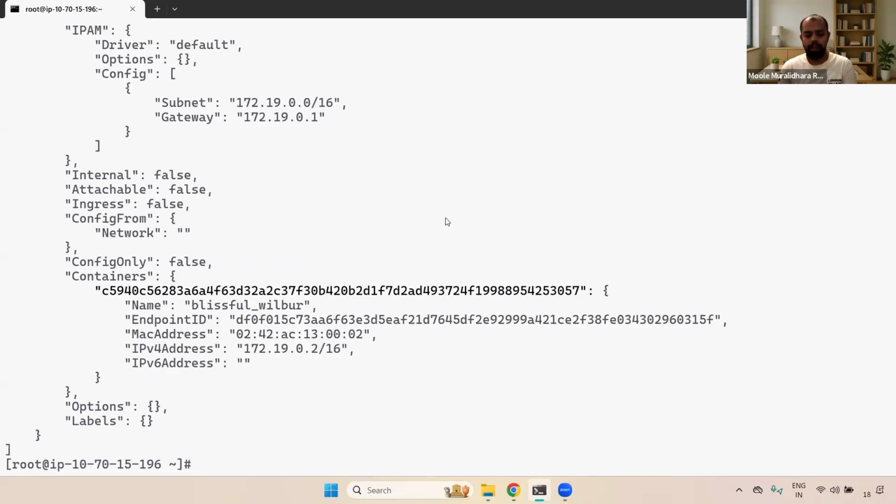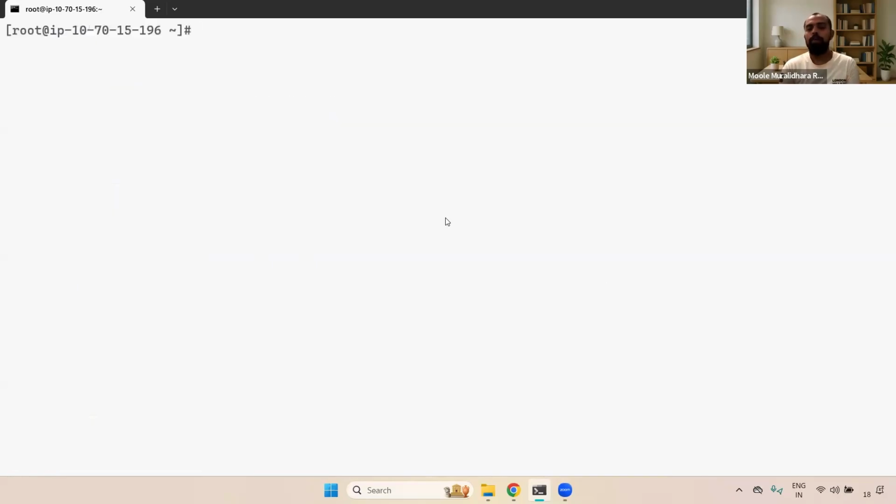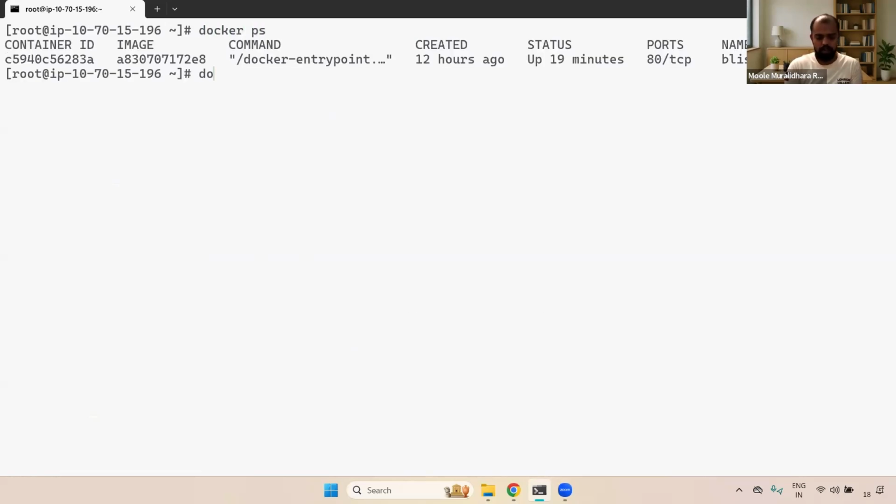Now you understood how we verify. Fine. If you want to delete the network, first you need to detach, disconnect. For that, first give the docker ps command. Now docker network disconnect, and then here you need to give the network name. I'm giving DevOps, and then the specific container ID.